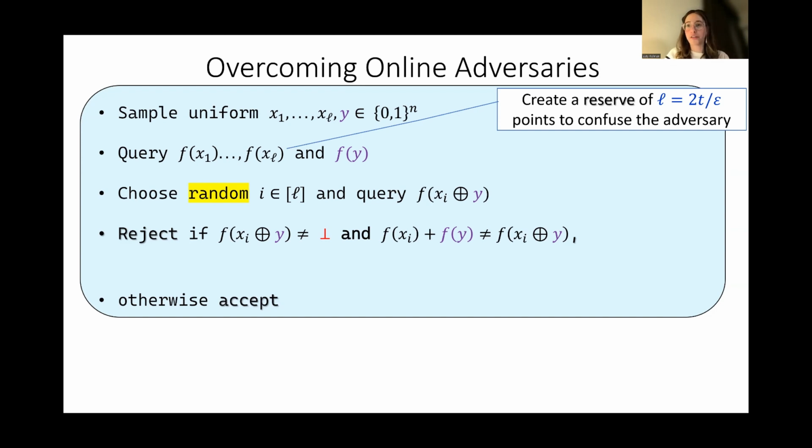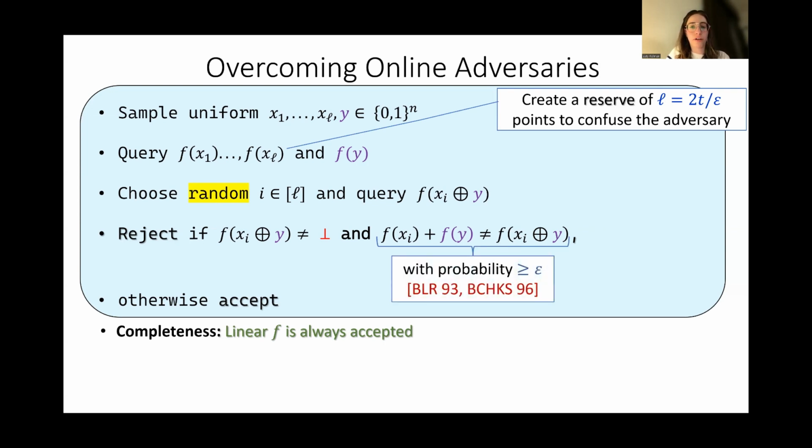How does this tester look to you? The linear functions are always accepted because they are not going to satisfy the second condition here. What about the functions that are epsilon-far from all linear functions? By the BLR test and the BCHKS analysis, the second condition is going to hold with probability at least epsilon.